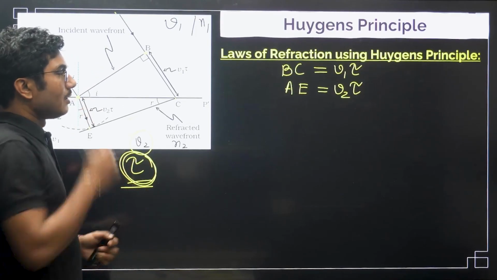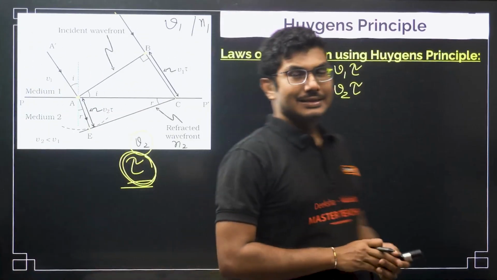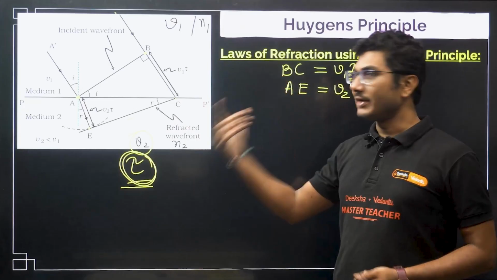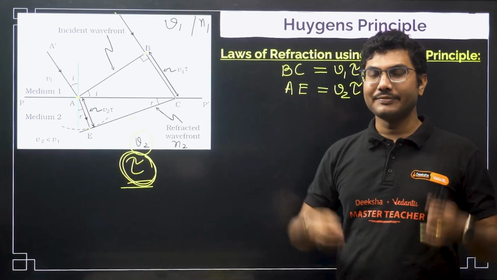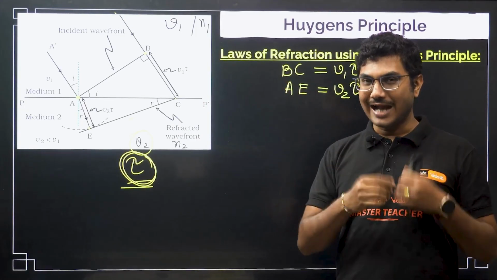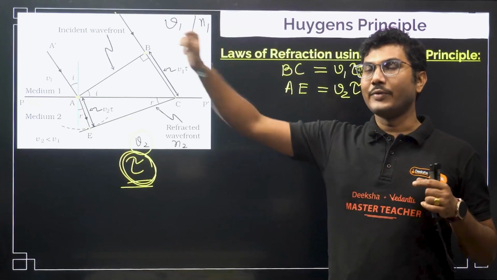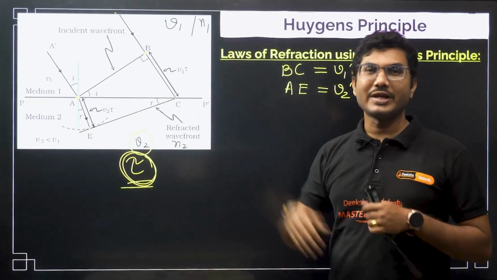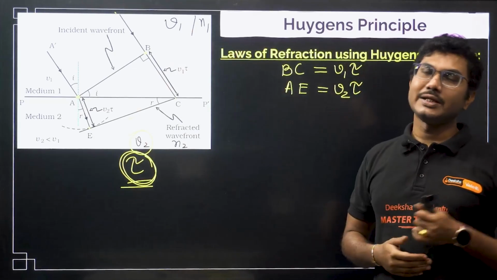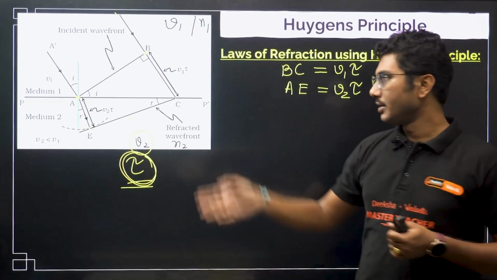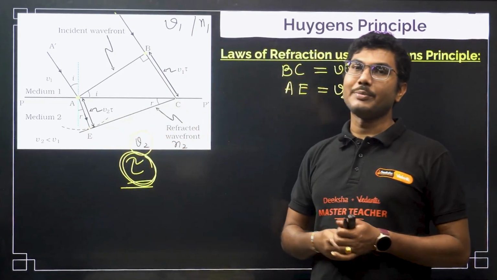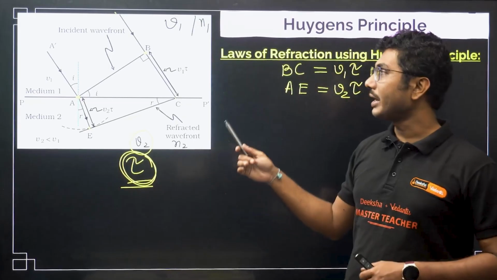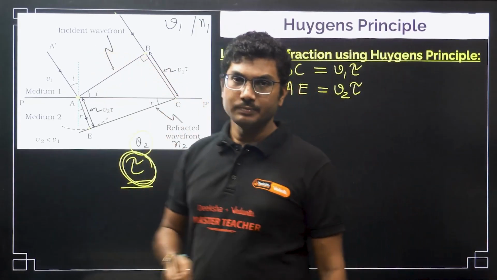Okay? The shape of the wavefront might change, but the definition says that if they started at t equals 0, then whenever they reach after the same time, they will always be in the same phase, and their common tangent will represent the wavefront. Right? So this is the common tangent, and that represents the refracted wavefront. Here it is the refracted wavefront, this is the incident wavefront.